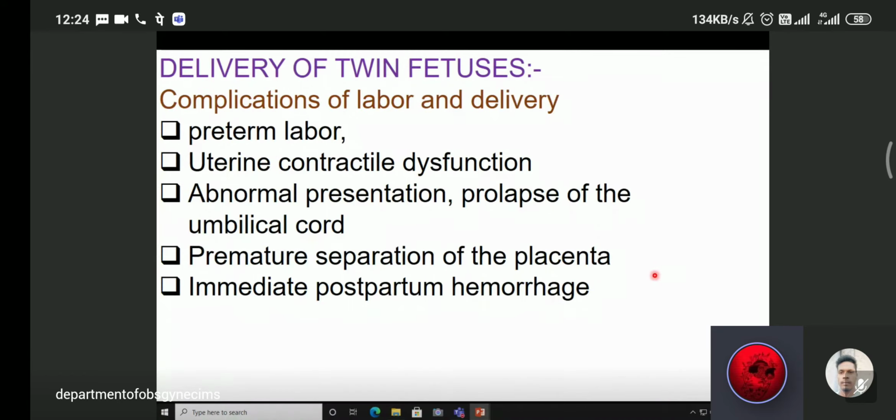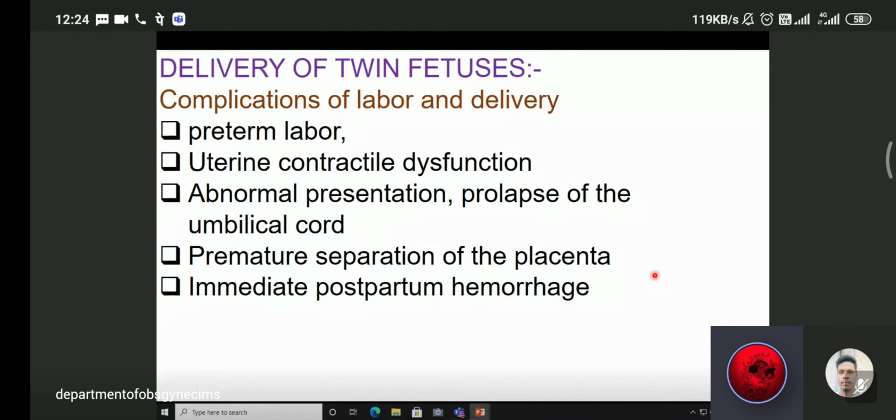Now, delivery of twin fetuses, complications of labor and delivery. There are more chances of preterm labor, uterine contractile dysfunction, abnormal presentation, and prolapse of the umbilical cord. There may be premature separation of the placenta and immediate postpartum hemorrhage. So we should be prepared for all these complications.